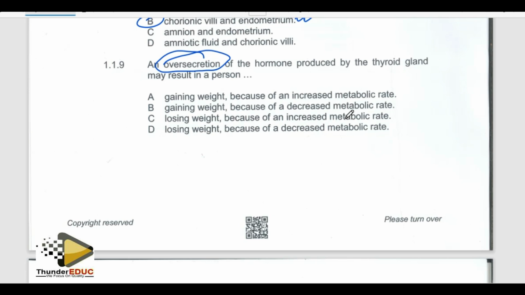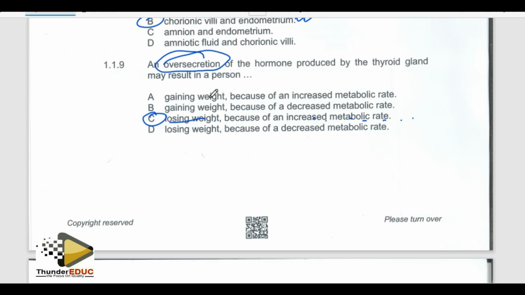So in actual sense, oversecretion of thyroxine will result in a person having weight loss because of increase in the metabolic rate.